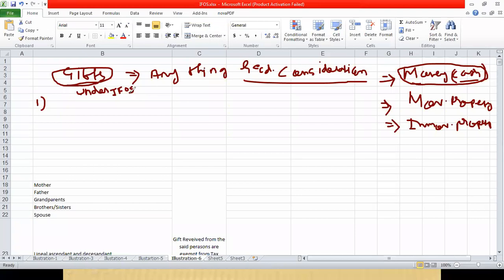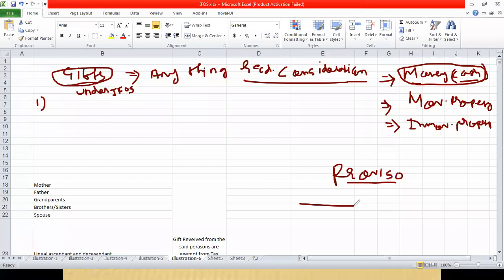The first statement is that gifts are taxable under income from other sources. But there are some exceptions, which we call provisos under the Act. Proviso means an exception to the main rule. Whenever you read the Act, first the main rule will be given, for example, gift is taxable under income from other sources.